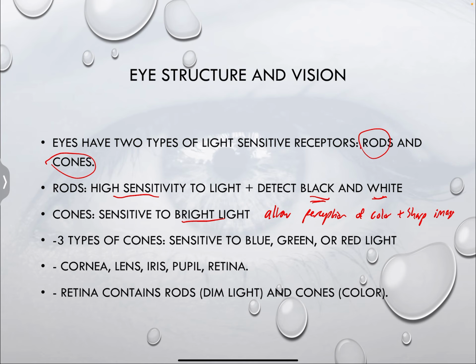That's why if you're in a dark room, you cannot say what color an object is, and you cannot form a sharp image, because your rods are working in a dark room. However, if you enter a bright room, your cones are activated since they're sensitive to bright light, and you're going to be able to perceive different colors and form sharp images. Now, you have three types of cones. They can be sensitive to blue, green, or red light. Now let's look at the structure of the eye.